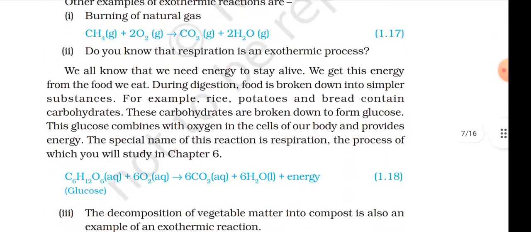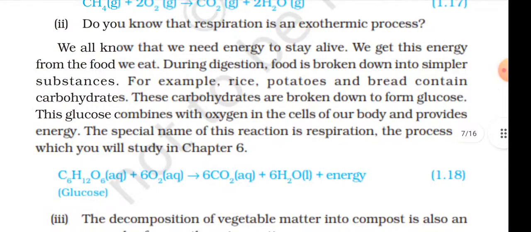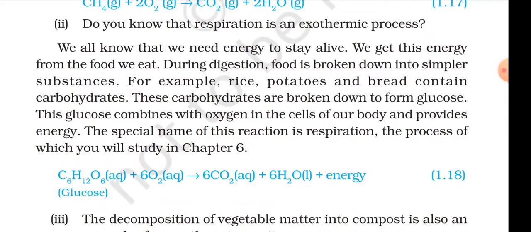Do you know that respiration is an exothermic process? We all know that we need energy to stay alive. We get this energy from the food we eat. During digestion, food is broken down into simpler substances. For example, rice, potato and bread contain carbohydrates. These carbohydrates are broken down to form glucose. This glucose combines with oxygen in the cells of our body and provides energy.